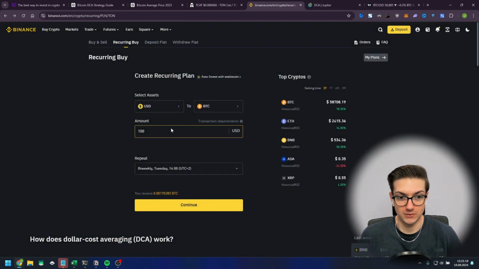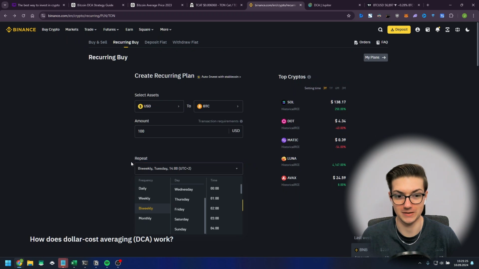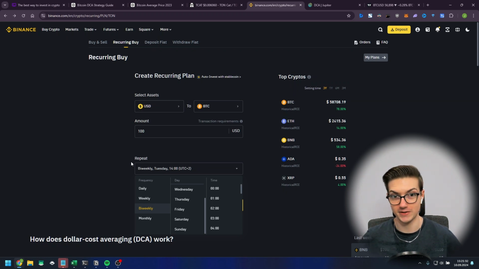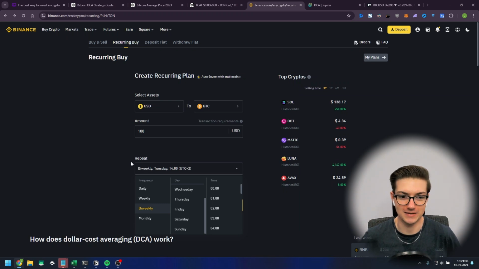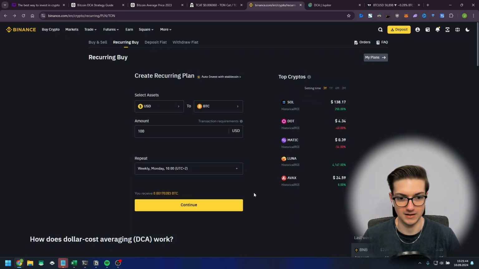And we want to buy $100, and here we specify how often we want to buy, because DCAing is very individual. Some people may want to DCA monthly, some people may want to DCA daily. It's completely up to you. But with our example, we would choose weekly, and let's say on every Monday at 10 a.m. we are going to buy $100 worth of Bitcoin.